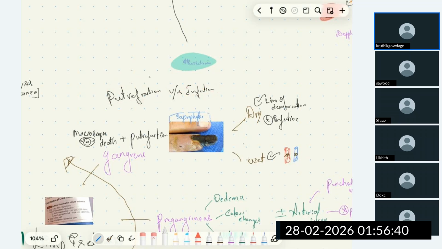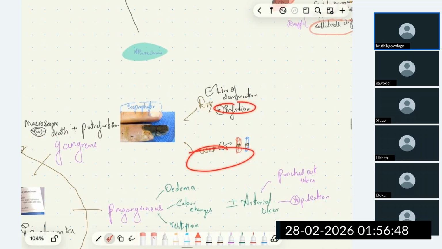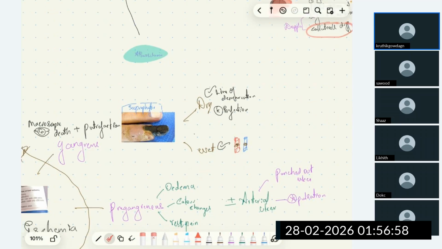So in all types of gangrene, we can see putrefaction. We may or may not see infection. If we see the infection, it is called wet gangrene. If we don't see the infection, it is called dry gangrene. The macroscopic death of tissue associated with putrefaction is gangrene.